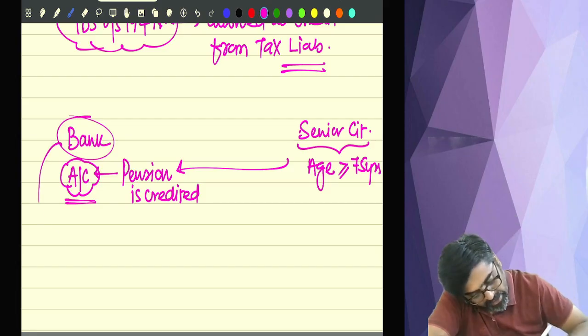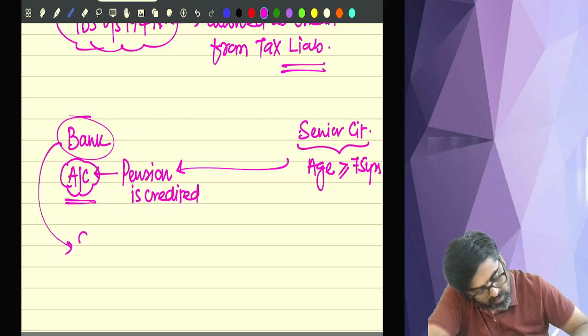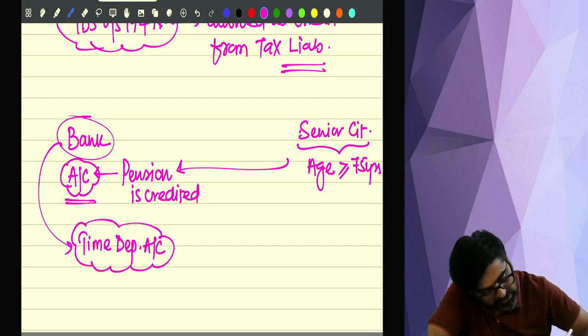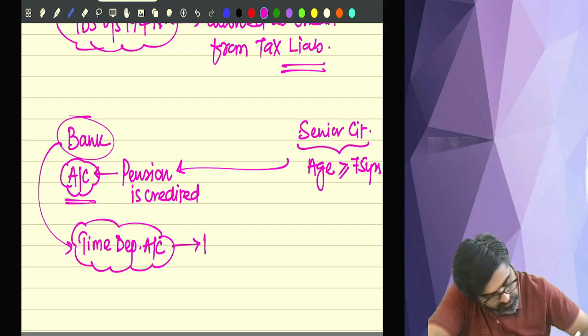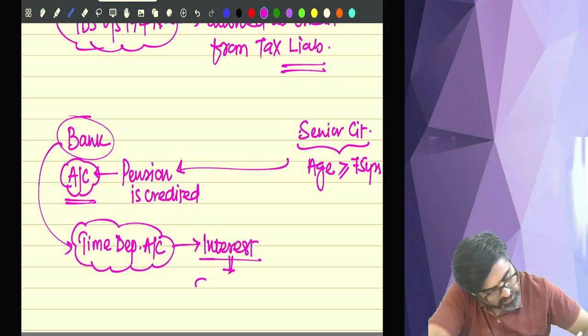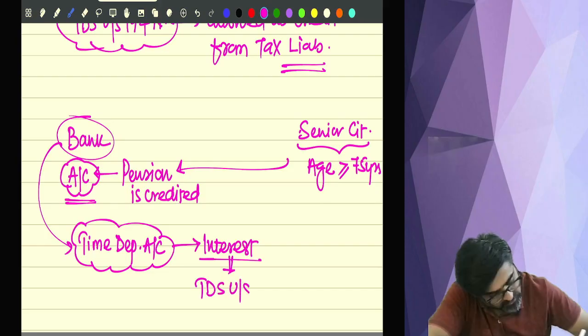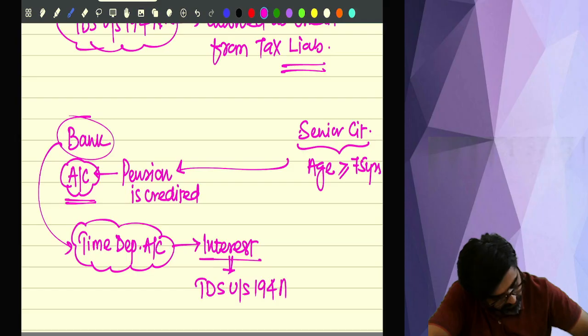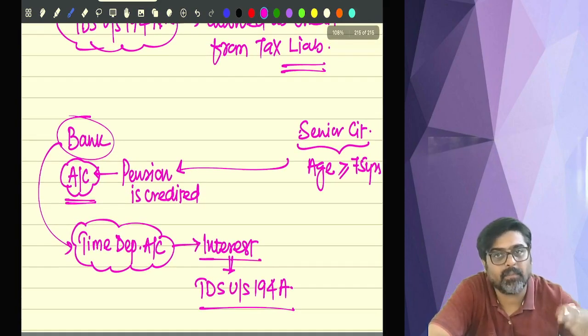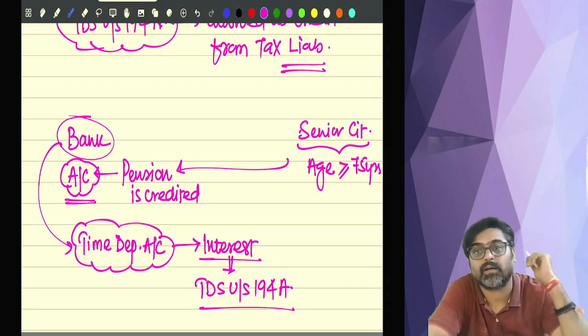Now in this same bank, a time deposit account is also there. And on this time deposit account, you are getting what? Interest. So usually on this interest, the TDS should be deducted under section 194A, if the interest from this time deposit account is more than 1 lakh.